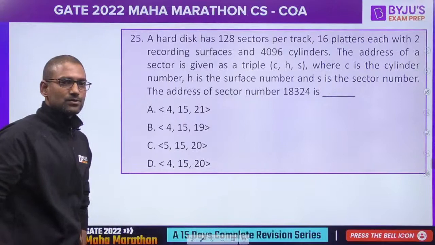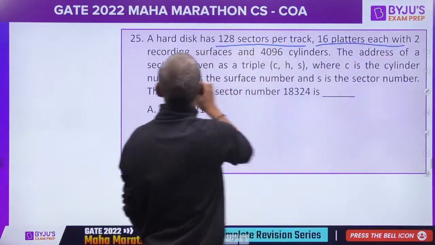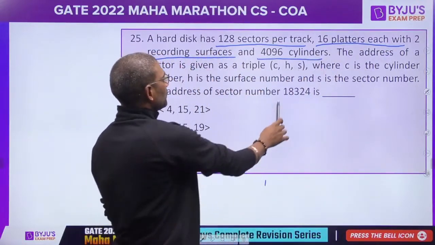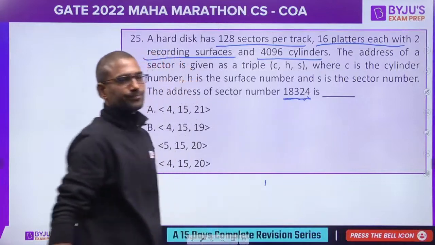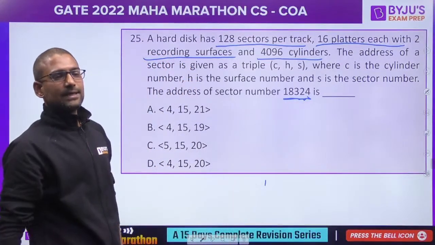Okay, please solve it quickly. We have some specifications for the hard disk, and now sector number is given. What is the CHS for it?